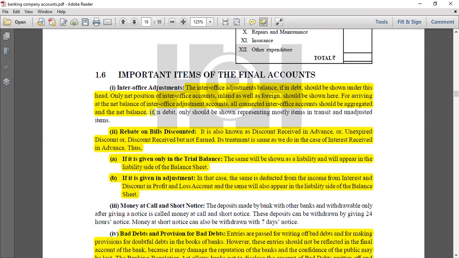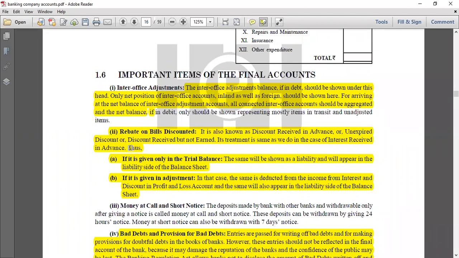Or maybe SBI, let's say SBI is a huge bank, it has many branches. So when the main branch of SBI in a city is sending some money to another branch, all right, or in a district, it is sending some money to another branch, let's say a rural branch, this is an inter-office transaction. The main branch of SBI is sending some money to the rural branch. All right, maybe some cash or maybe some deposits, whatever. So for inter-office adjustments, if they are in debit, they should be shown under the heading of debit. Otherwise, only the net position is shown. Okay, whatever is the net position.